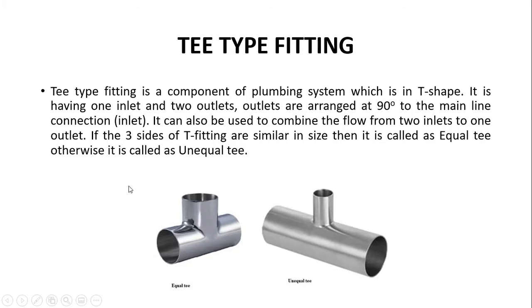But sometimes we can also use these T-type fittings to combine the flow from two inlets here to one outlet here. This is what a T-type fitting does. But if all the three sides of a T, the inlet and the outlets, are similar in size, then we name it an equal T. If the T has this kind of formation, where the inlets are bigger and the outlet is smaller, then we call it an unequal T.